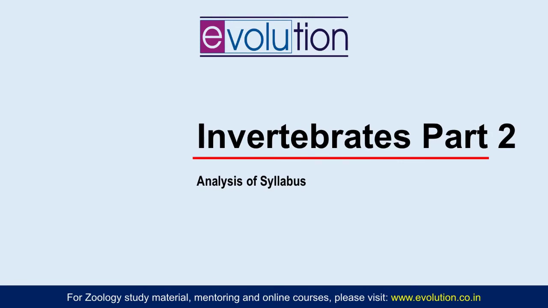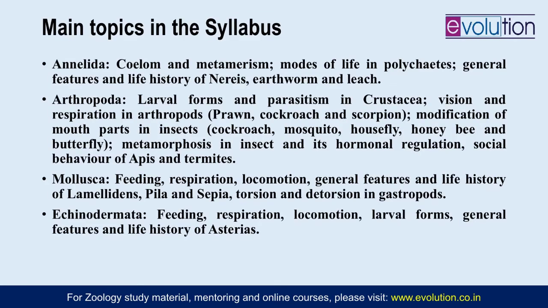Hello everyone, so now we'll move on to the next part of the invertebrate syllabus analysis, and this is from Annelida to Echinodermata phylum. Earlier we did till Nemathelminths and now we'll begin from phylum Annelida. So firstly, these are the main topics of the syllabus. You have 4 phyla after Nemathelminths: Annelida, Arthropoda, Mollusca and Echinoderms, and all of them are true coelomates because in them the coelom is present.